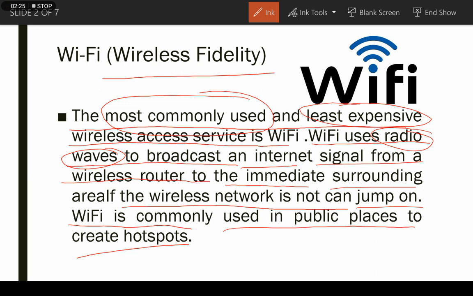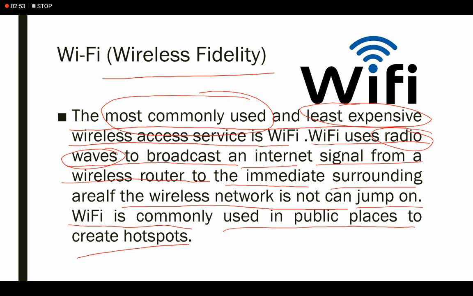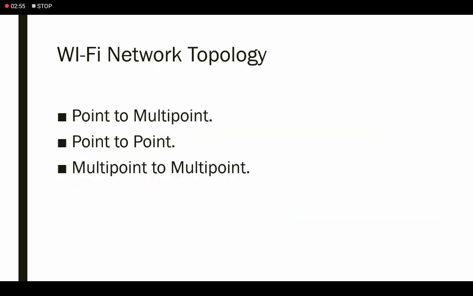First one is sender, second one is receiver. The receiver uses the Wi-Fi technology to connect to the internet with the other device, and the other device simply switches on their hotspot so that the receiver can easily connect with the sender. So this is the Wi-Fi device which we generally use in our mobile phones.